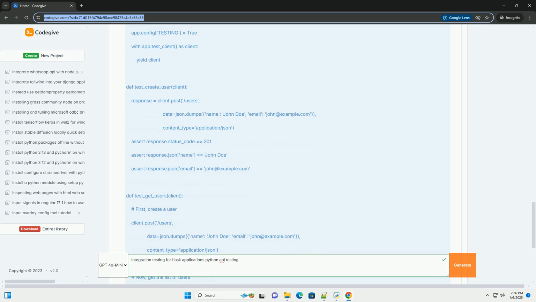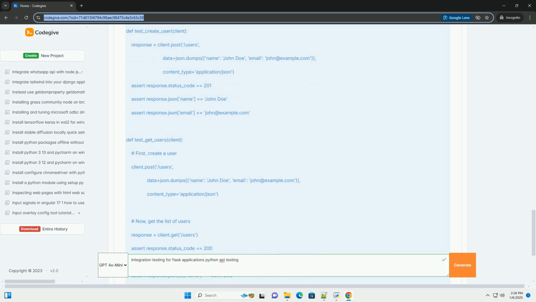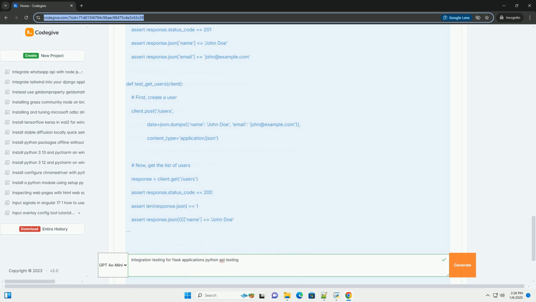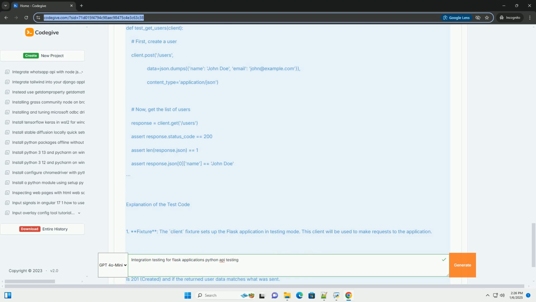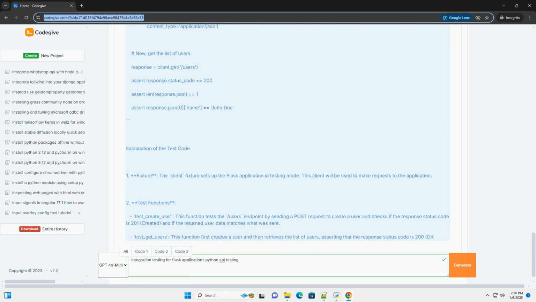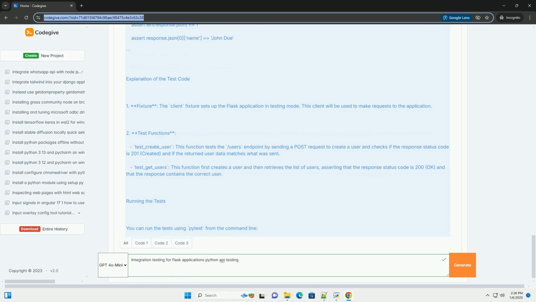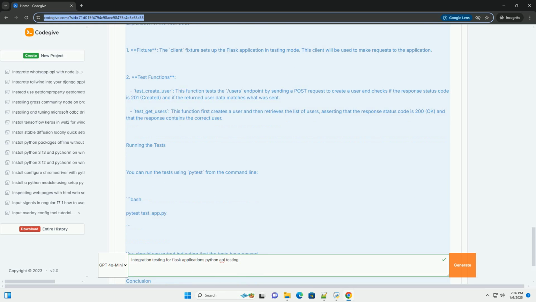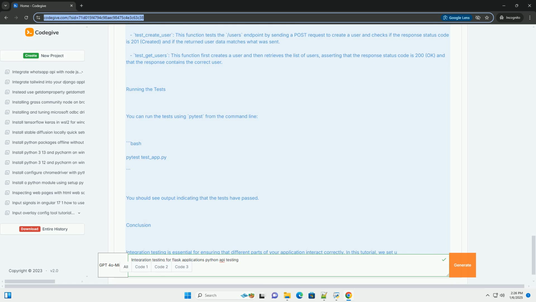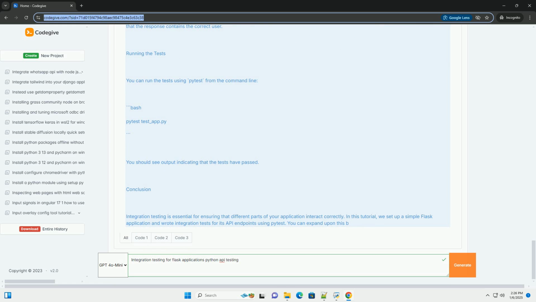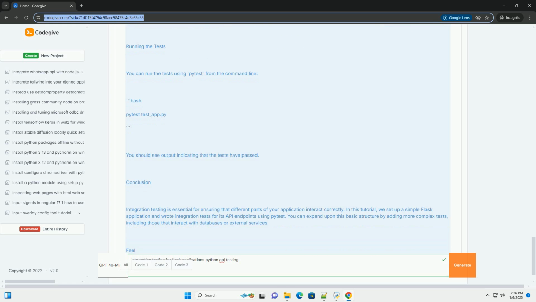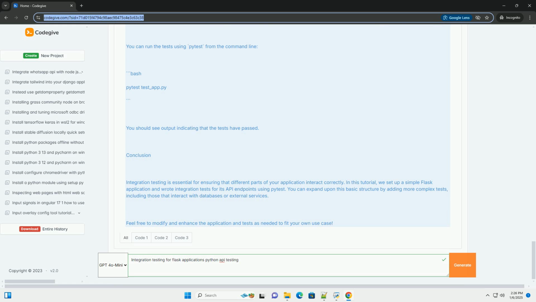Prerequisites. Before we start, make sure you have the following installed: Python 3.x, Flask, pytest for testing, flask-testing, optional, but useful for testing. You can install Flask and flask-testing using pip. Setting up a sample Flask application. Let's create a simple Flask application that we will use for our integration tests.